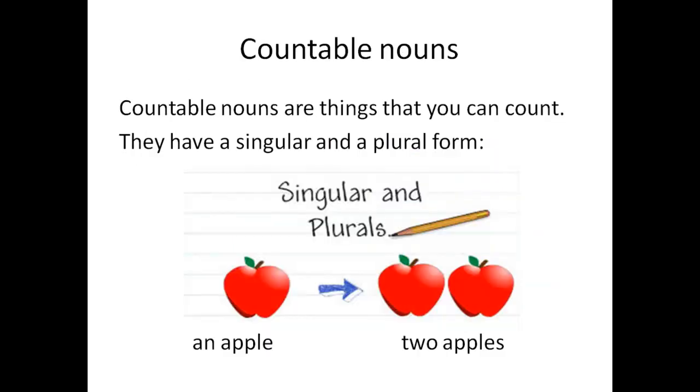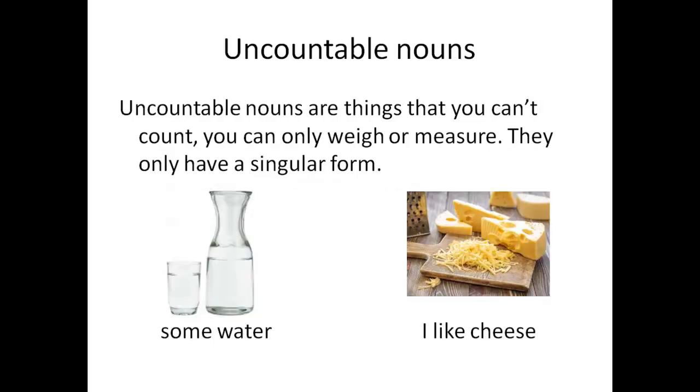Countable nouns are things that you can count. They have a singular and a plural form, like the example in the picture. One apple, an apple, two apples. So the noun apple is a countable noun. Uncountable nouns are things that you can't count. You can only weigh or measure them. They only have a singular form. For example, some water, I like cheese.